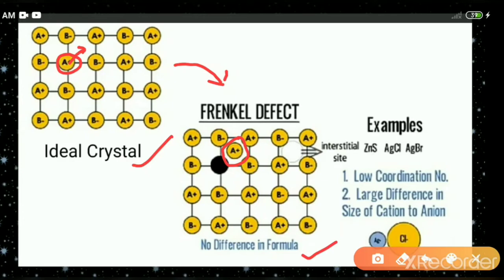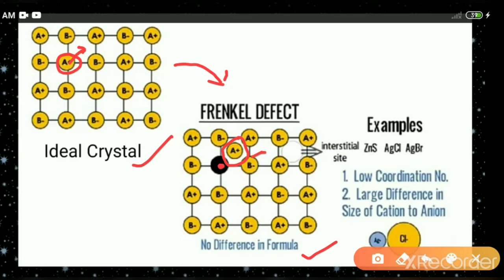Usually the smaller ion, that is the cation, is delocalized from its normal site to an interstitial site. It causes a vacancy defect at its original site and an interstitial defect.